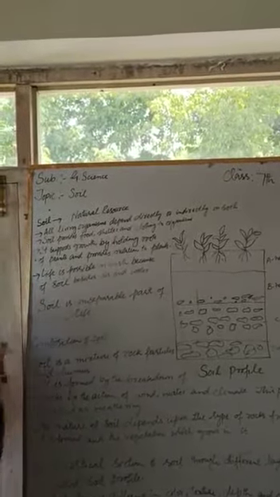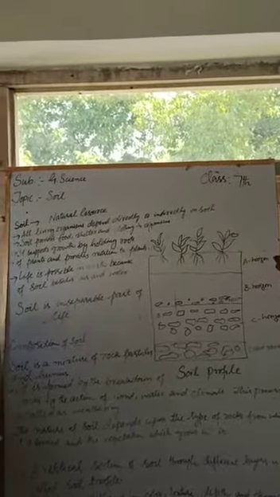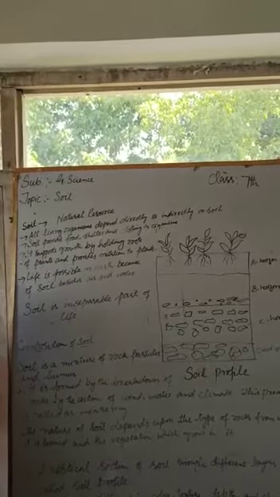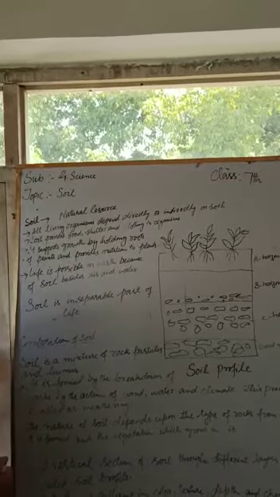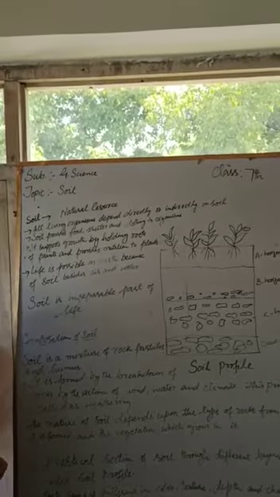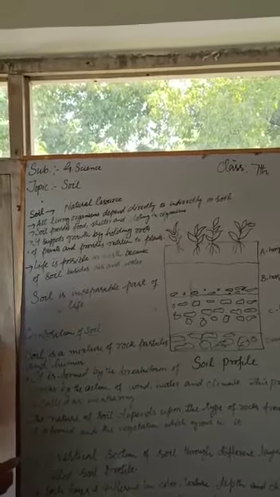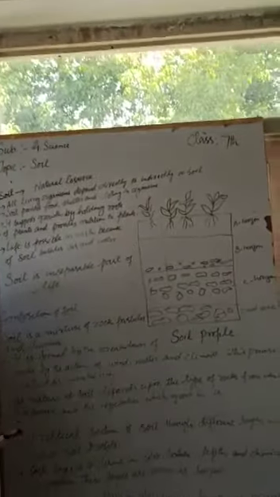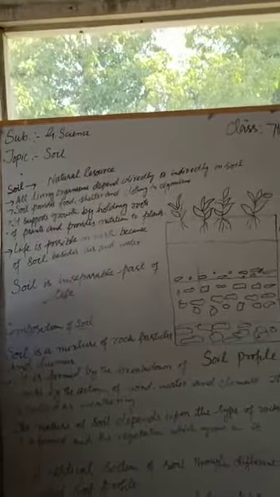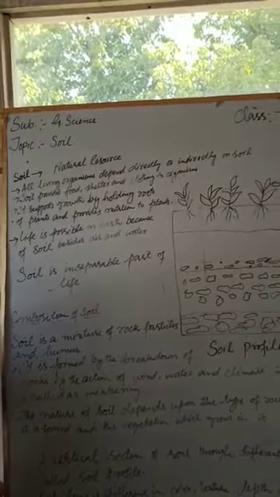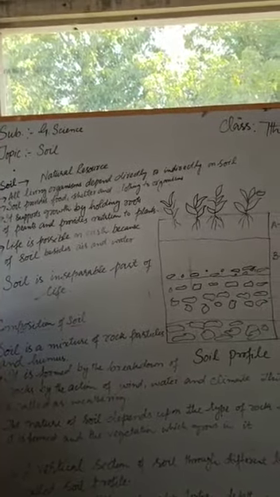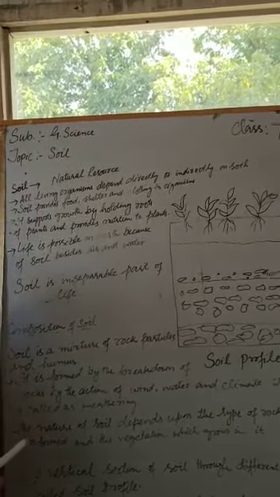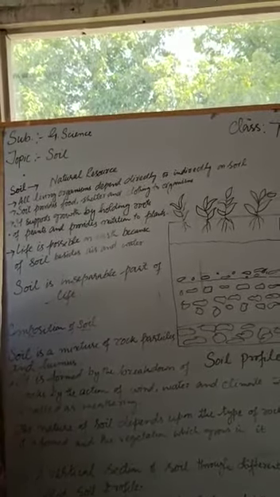It's class 7, subject General Science, and our today's topic is soil. Soil is actually a natural resource. All living organisms, including humans, plants, animals, and other living organisms, depend directly or indirectly on soil for their food, for their shelter, and for their clothing. It supports life. Life is possible on this planet Earth because of soil, besides air and water.